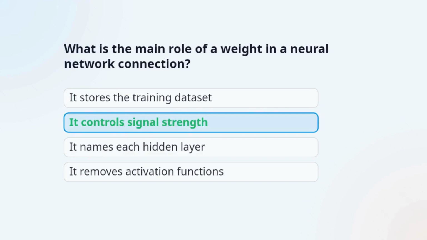The correct answer is, it controls signal strength. Weights determine how strongly one neuron's output influences another. These values are adjusted during learning.